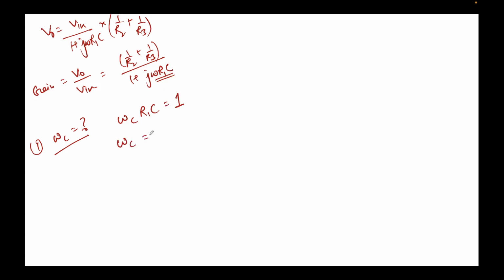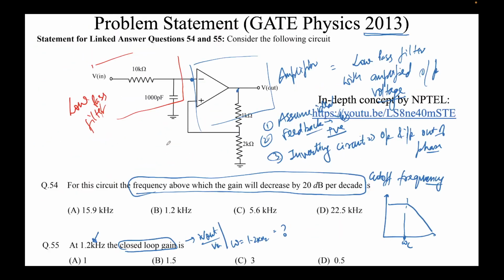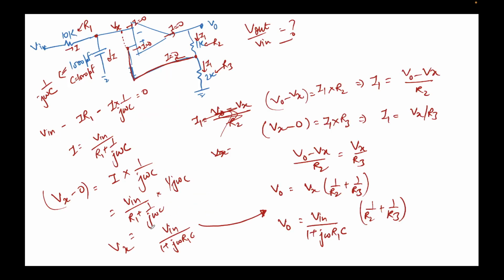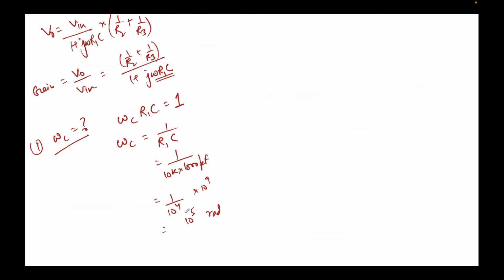So I will simply say omega c equal to 1 upon R1c. Now the value of R1 was 10k times 1000 picofarad. So this will come out to be 10 to the 9 divided by 1 by 10 to the power 4. So this will come out to be 10 to the power 5 radians. But I think the options are in hertz. Yeah, the options are in hertz. So we'll simply need to convert it.